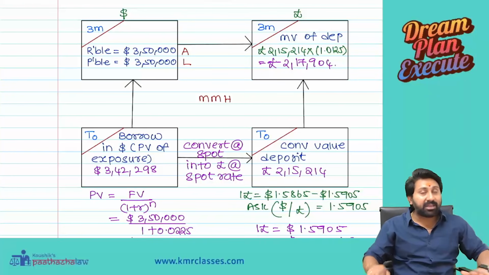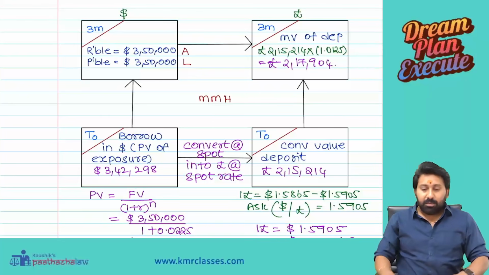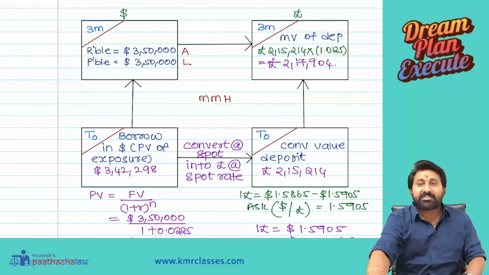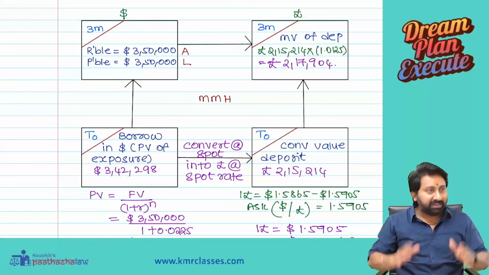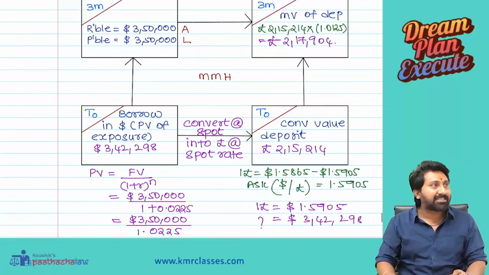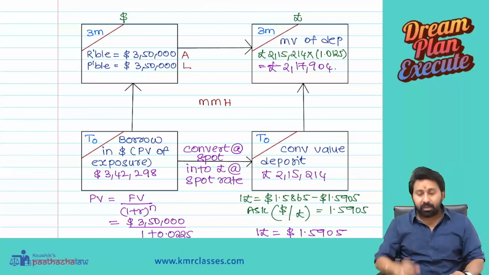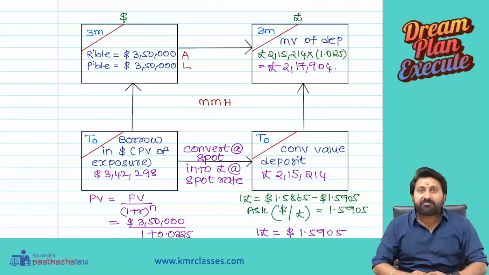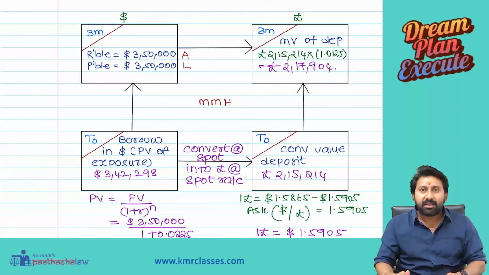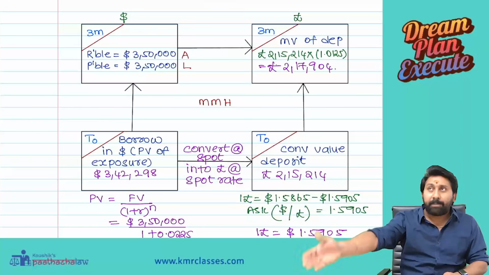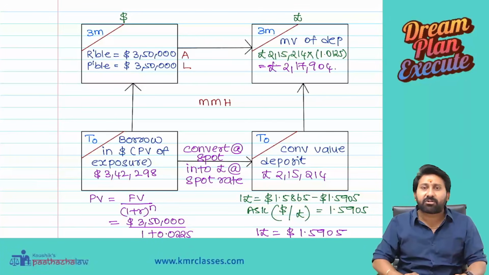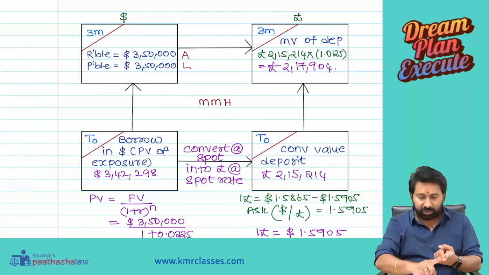So what is the beauty here? See here. If you observe the entire scenario of money market hedging, the magic of money market hedging lies in the future. I will tell everything that happens in future, but I will tell that today itself. Do you know what are all the aspects that we need to consider? Okay, see here. How much is the receivable after 3 months? 3,50,000. I can tell today itself because I already made the sale. Books already recorded. Payment pending. Transaction already happened. So I can tell that I have to receive $3,50,000 today itself. Okay. Number one.